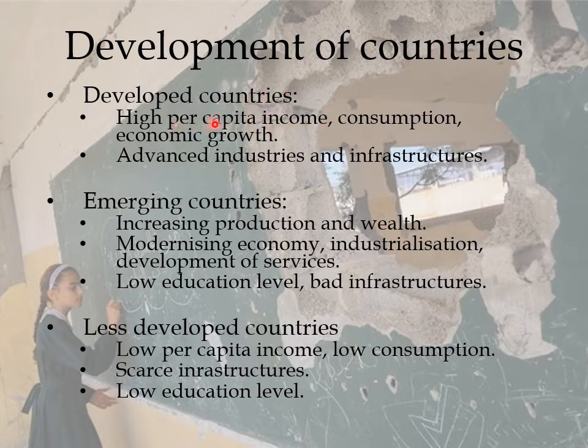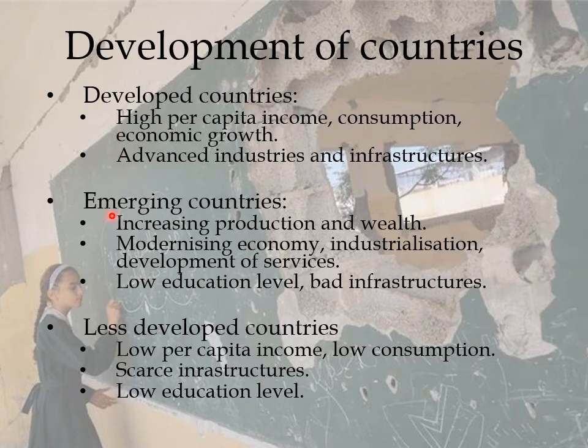So the amount of money that a person obtains as an average. And also the consumption, how much they can consume, the economic growth, the possibilities of the economy to grow, and they have also advanced industries and infrastructure. So when we are talking about the developed countries, we're talking about all of this.